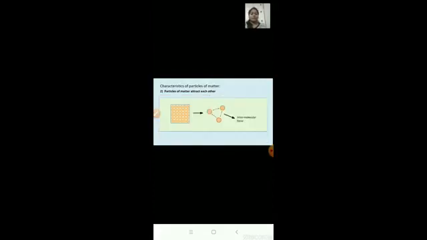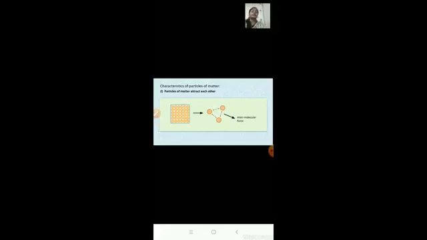You can see in this picture, these orange circles are particles of matter. Okay, the particles of matter are attracted by a force of attraction, and this force of attraction is known as intermolecular force. So each particle of matter attracts other particles by this force of attraction.